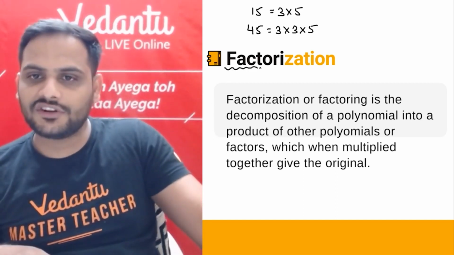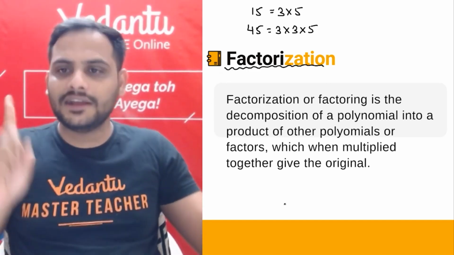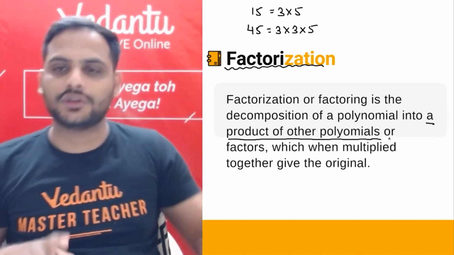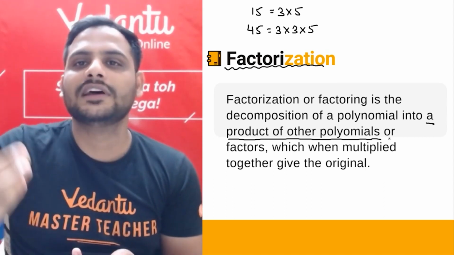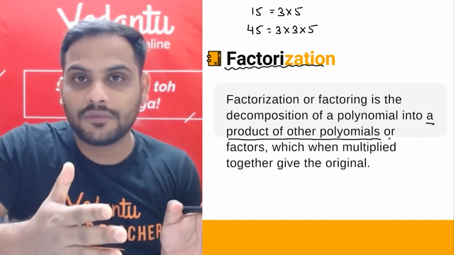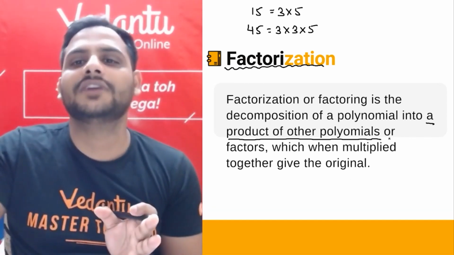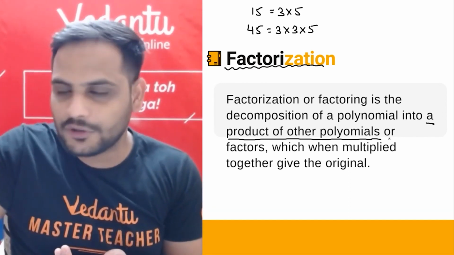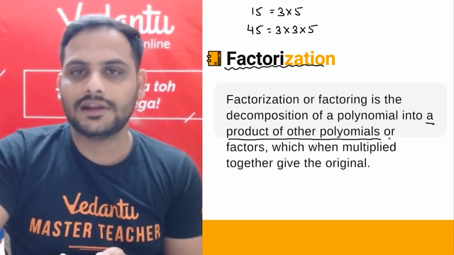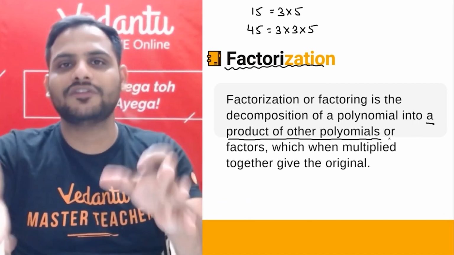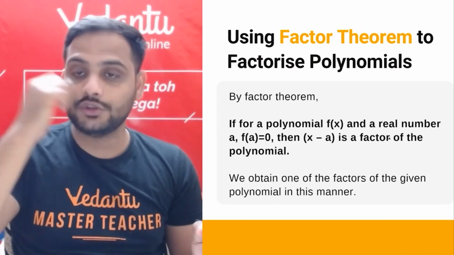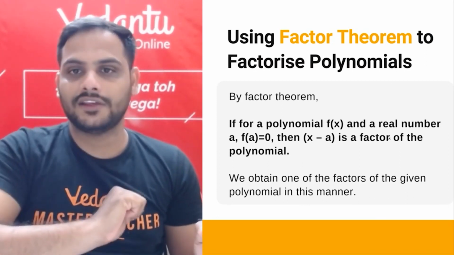Now factorization of a polynomial means writing a polynomial as a product of other polynomials, which will be called its factors. Those polynomials which are written as a product will be called its factors. So that means when you multiply all of them, you get the required polynomial. Alright, let's try to understand how we use the factor theorem to factorize polynomials.